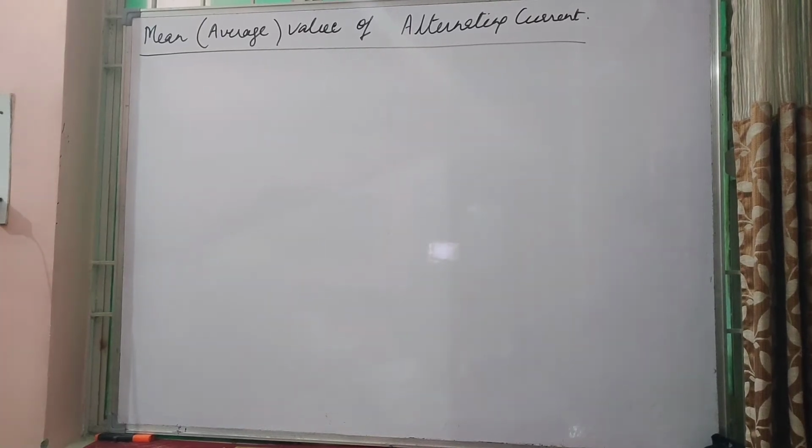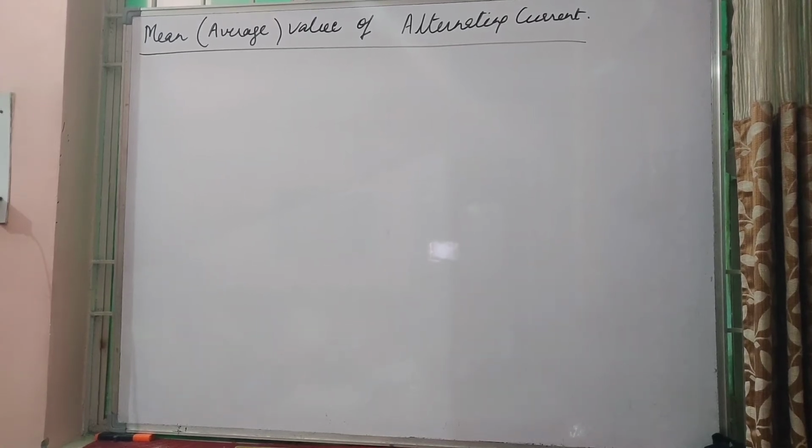Mean or average value of alternating current or voltage. Now, there are two different topics under this topic. That is, firstly we'll take out for one complete cycle, and secondly we'll take out for half cycle.